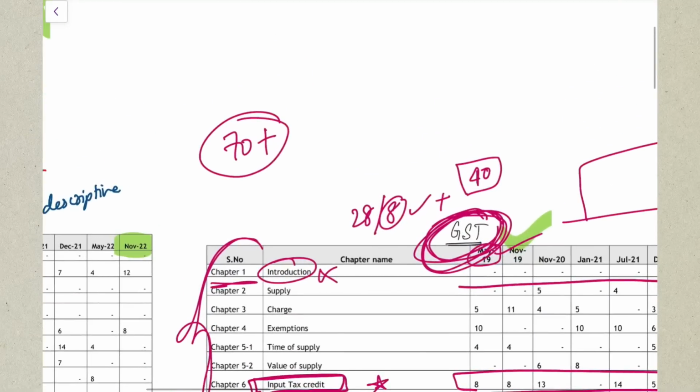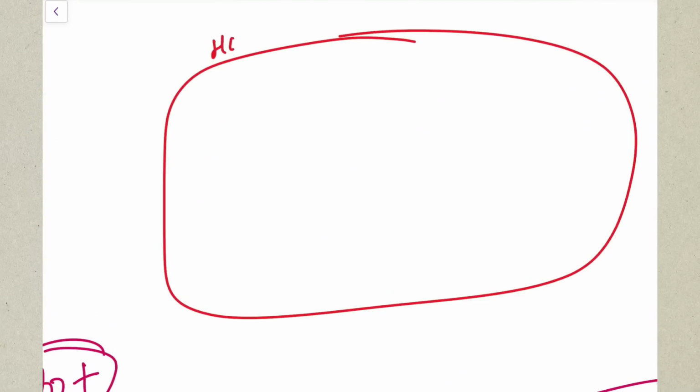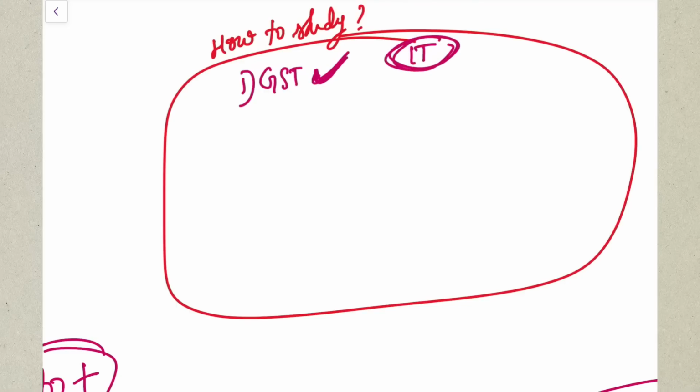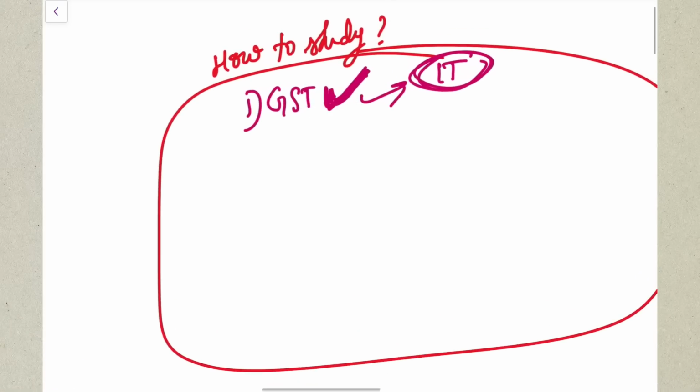And along with that, what is very important in your taxation, the next thing that I'm going to discuss is how you have to study for your taxation paper. First, what you need to do is cover your GST completely. How much ever time it takes, complete your GST fully, because I have known students who have not done their income tax so well, but since they did their GST well, that helped them in passing this income tax paper, correct? So do your GST very well, because it will be straightforward and easy questions only in your examination.